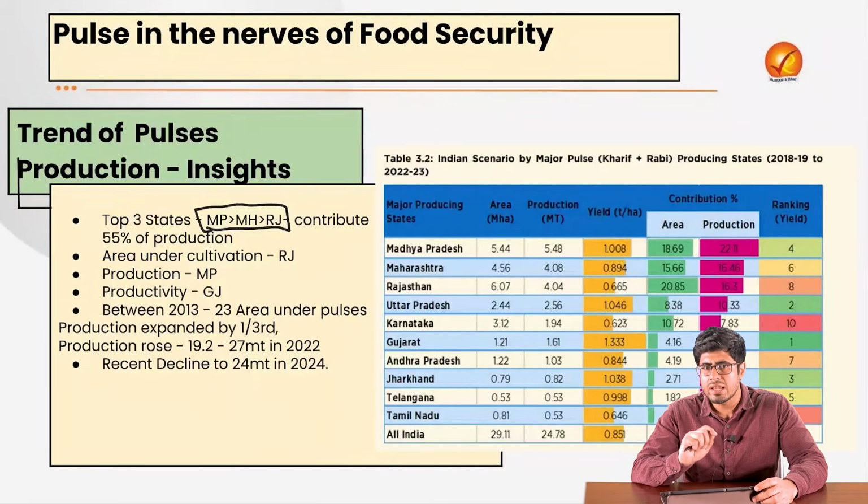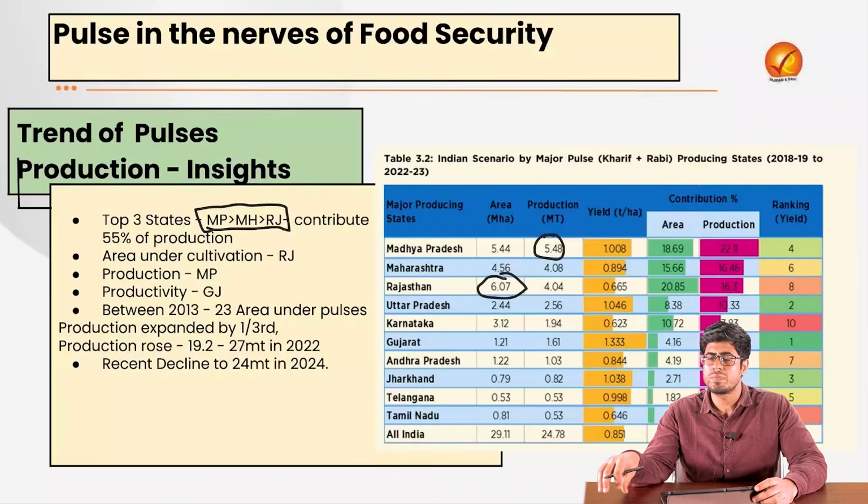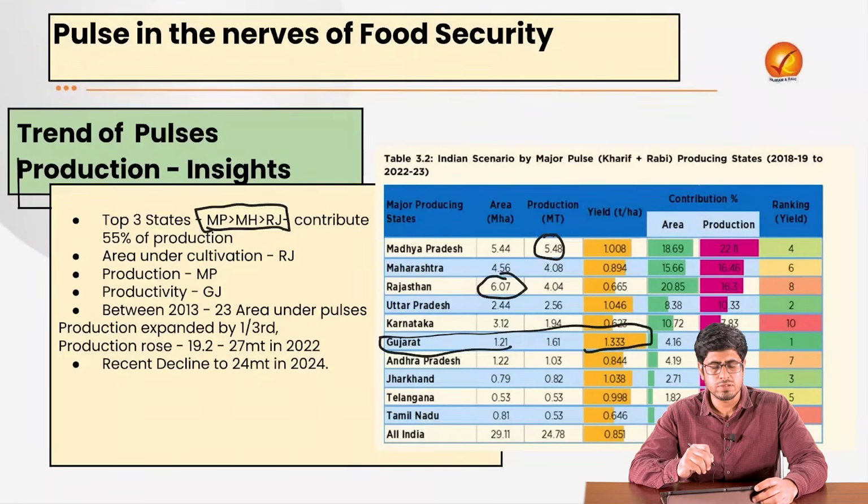But then the devil lies in the detail. Although Madhya Pradesh has the highest production of pulses in our country, in terms of area it is Rajasthan. Rajasthan has the highest land under cultivation for pulses. And if we talk about productivity, again there is a surprise: Gujarat, which has only a very minuscule production, has the highest productivity among all the states in terms of pulses. So Gujarat would rank 1 if we talk about productivity. If we talk about production, Madhya Pradesh would rank 1. If we talk about area under cultivation, Rajasthan would rank 1. This is the insight that you draw from this very complex table.